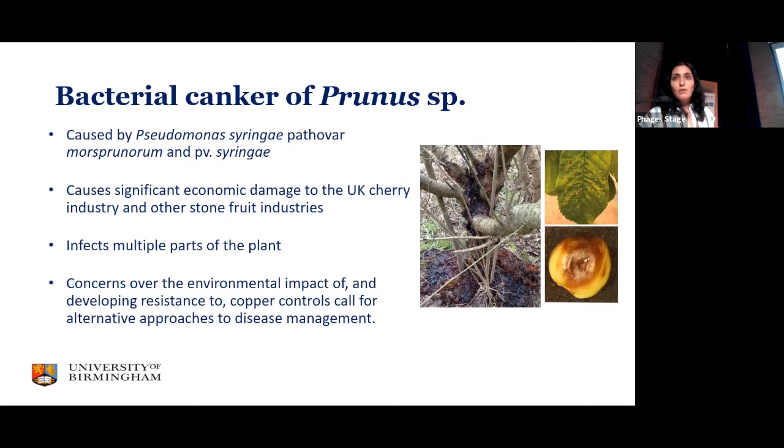Not only are there three pathovars of Pseudomonas causing this disease, but there are also different strains of each pathovar out there that are affecting cherry trees. Cherry canker is an annual problem for the cherry fruit industry in the UK and causes up to 75% loss of cherry trees. Pseudomonas syringae affects all parts of the cherry plant: on the leaves it causes shot holes, on the fruit it causes necrosis, and on the trunk of the tree it causes a huge amount of oozing and bleeding. It seems like cherry trees bleed to death.